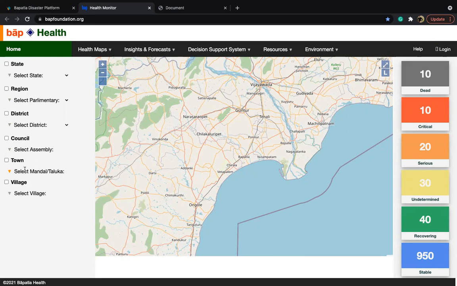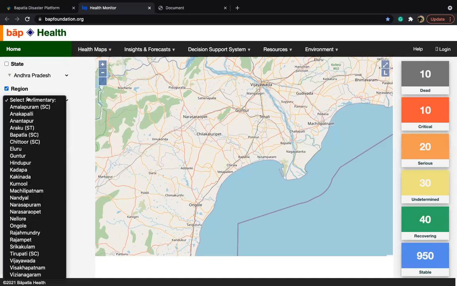So all these stakeholders will use this portal to monitor the problems. And coming to the features, there are mainly three modules for this prototype solution. One is GIS maps, which is used for impact assessment.